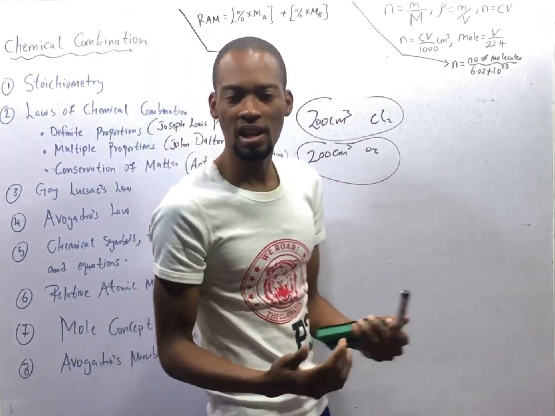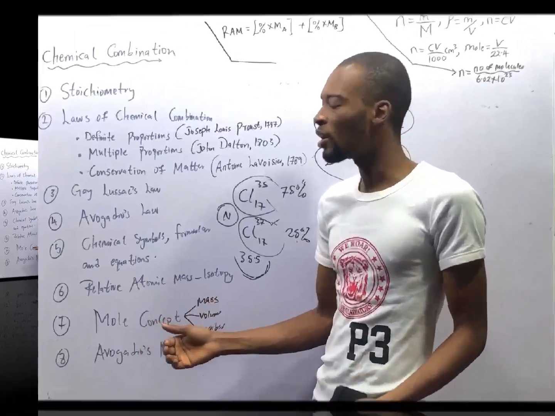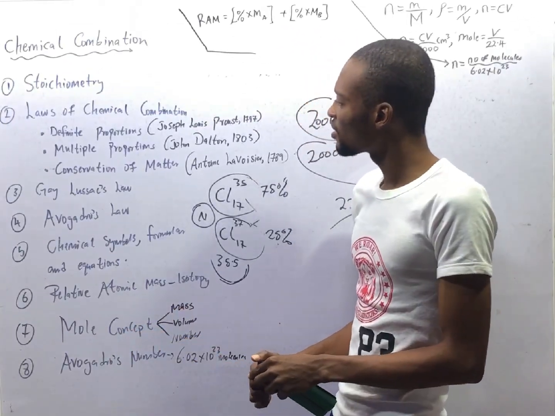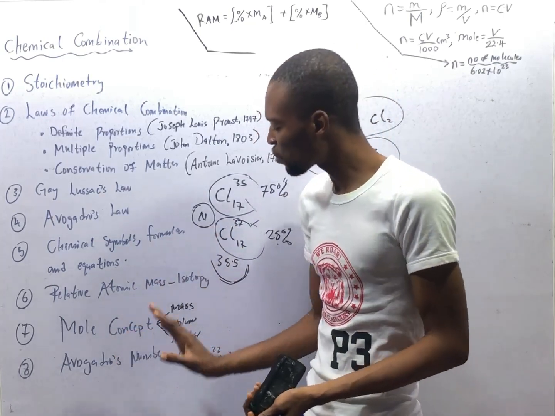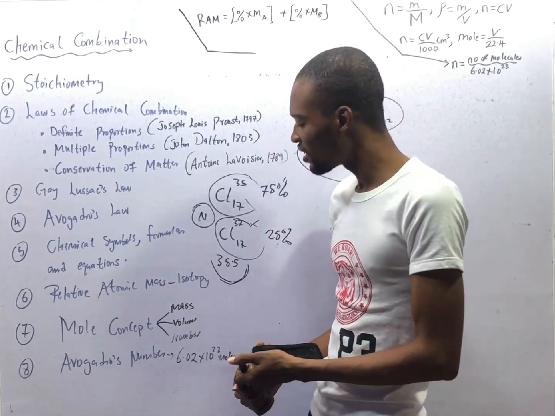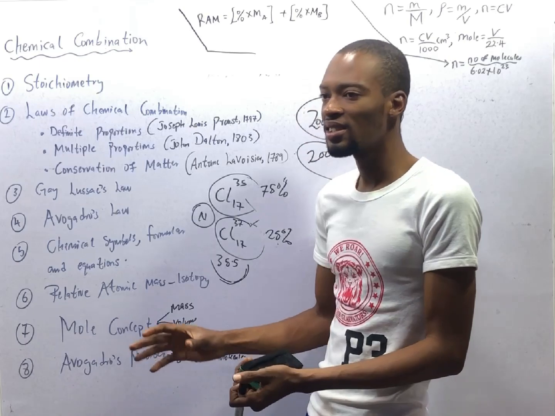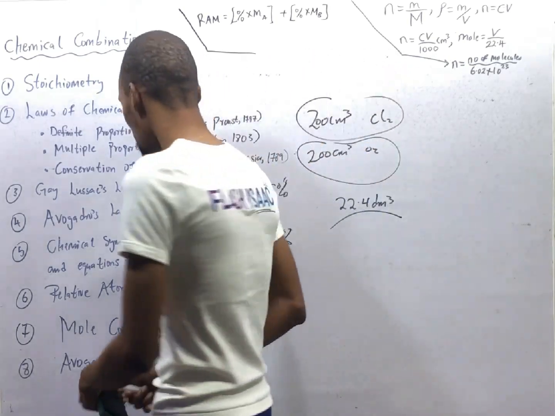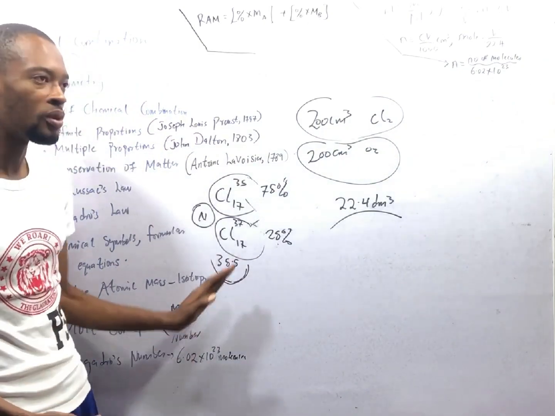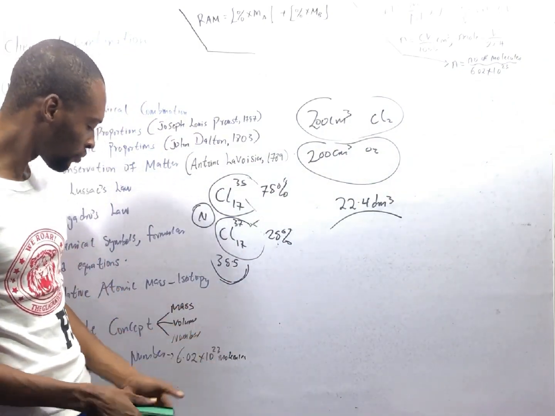You need not calculate. A mole is a substance that contains as many elementary entities as we have in 12 grams of carbon-12. It is an entity that contains Avogadro's number. Mole can be as mass, as volume, or as number.